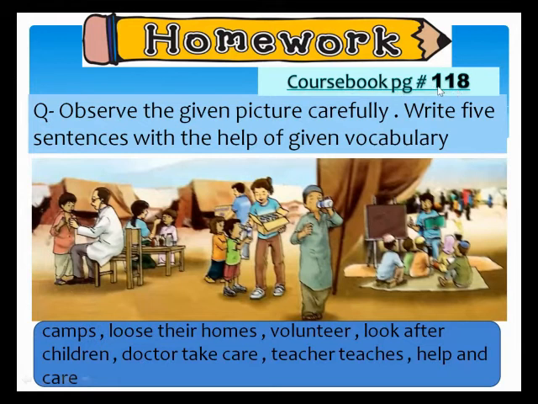Okay, take a screenshot of this picture. The picture is also given in your course book. When you open page number 118, there is the same picture. So observe the given picture carefully. Write 5 sentences with the help of the given vocabulary.